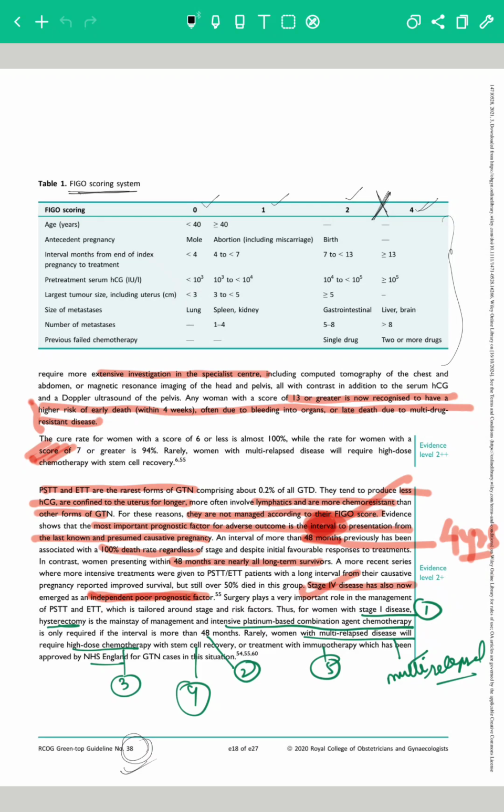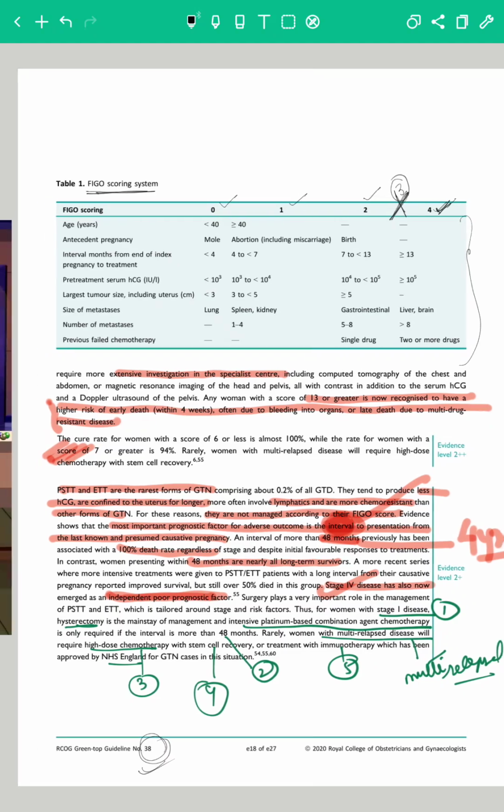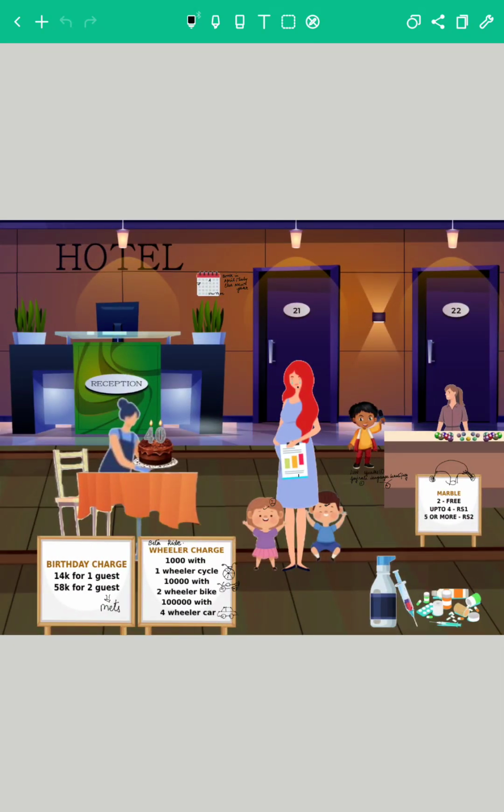Now, the only thing I want you to remember in this scoring system is that there is no score of 3. It starts from 0, 1, 2 and then directly 4. So this is the only thing that we have to remember in the FIGO scoring system, and the rest, I assure you, the mnemonic will do.